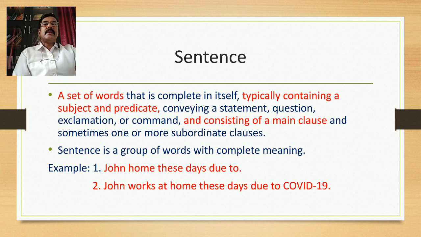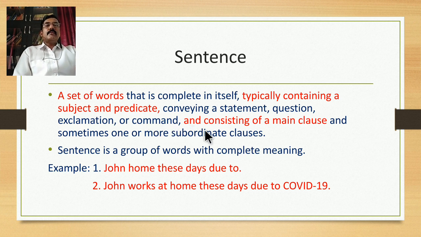So a sentence is basically used to make a statement. It also is used to ask a question, for example an interrogative sentence. Then an exclamatory sentence is used to express sudden emotions and feelings, and commands or requests are made using an imperative sentence. So these are the types of sentences which you might have studied or come across somewhere.